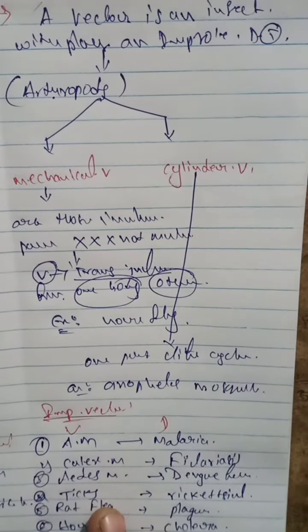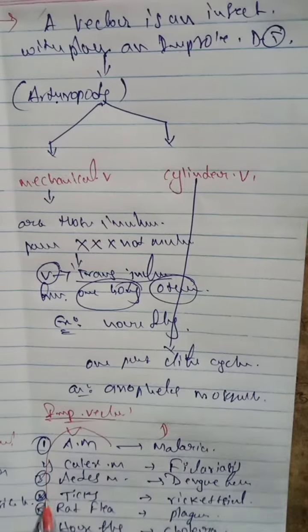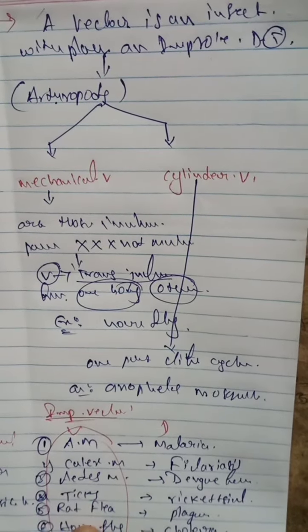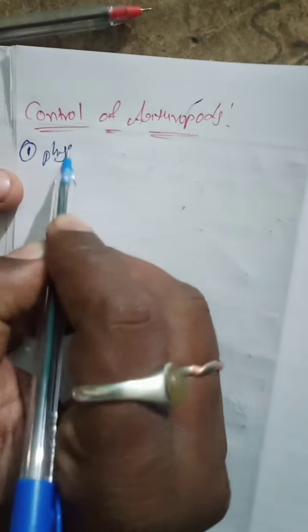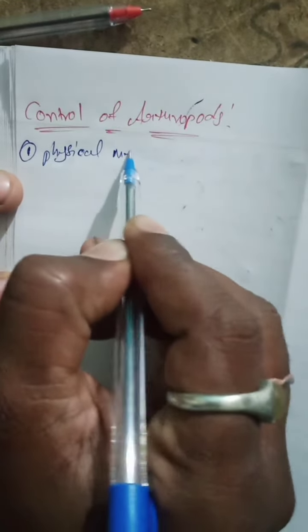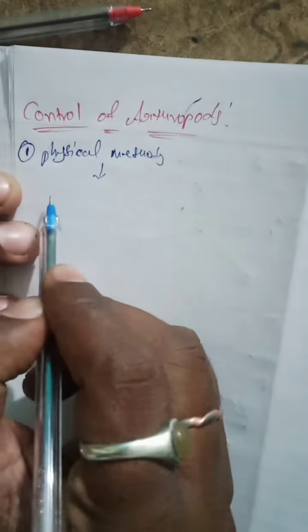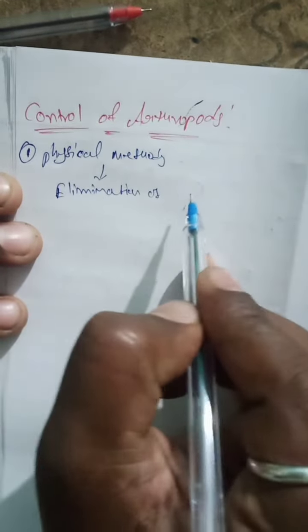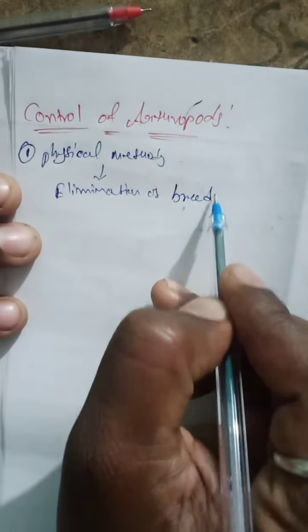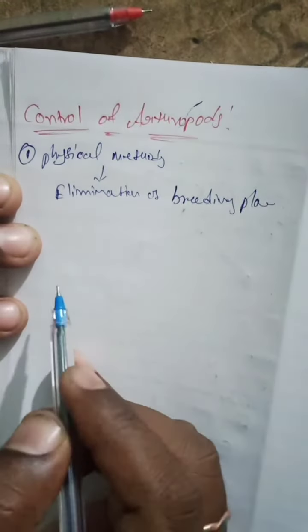So the next one, how to control the arthropods. How to control these arthropods? So now let us discuss the control of the arthropods. First, by the physical methods. What are the physical methods? Elimination of the breeding places.